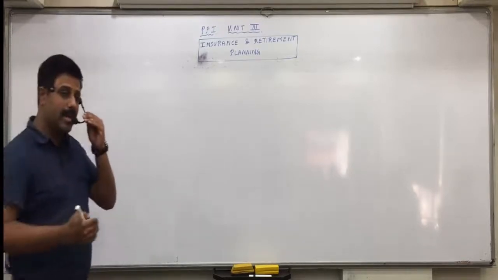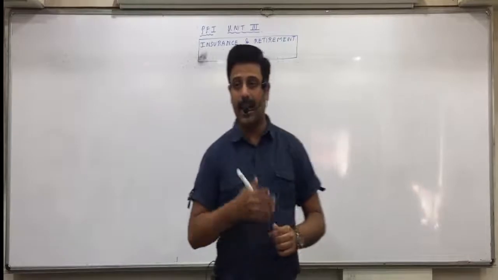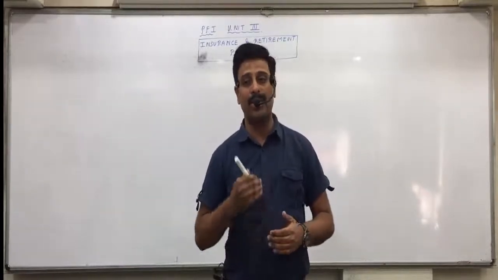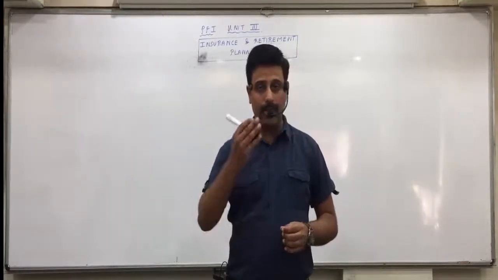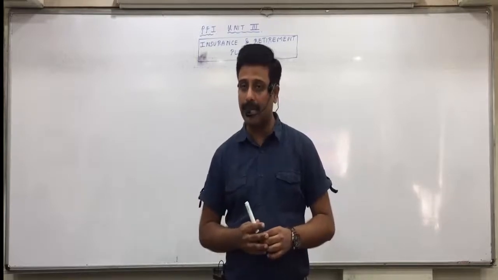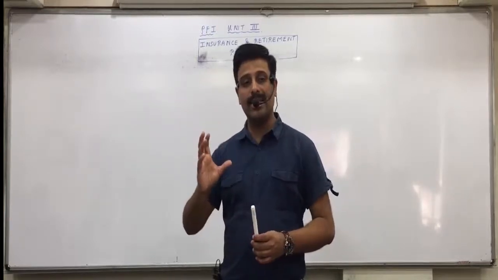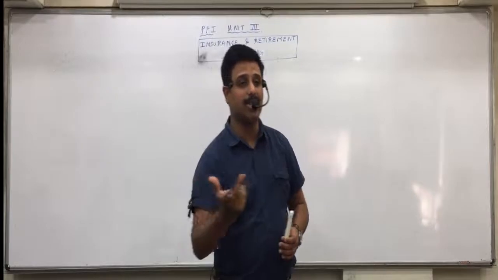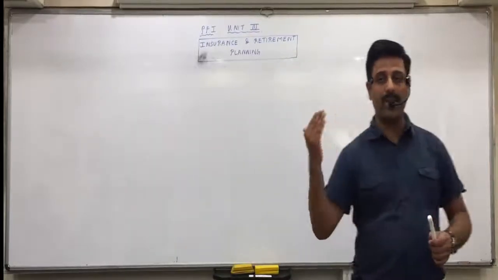Then Unit 2 we studied tax planning. At the end of the year, how can you do the tax planning? How can you save the amount of tax through various deductions available in income tax? And then in Unit 2 we studied next 1 year's planning, cash budgeting. The flow of chapters I am explaining.